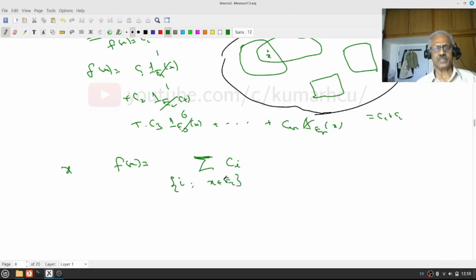Only those c_i's, you understand. I am deliberately making it a non-trivial example which is not usually given in measure theory. When you talk about measurable functions, try to understand this means: look at only those indices i such that x belongs to E_i, then do that. That's exactly what we did. You understand that? So this function is measurable.